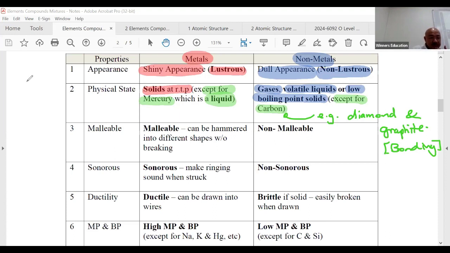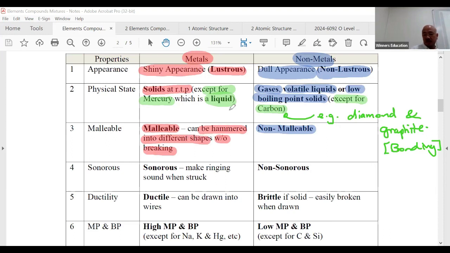Next, very important. Metals have a very important keyword here: malleable. Non-metals are non-malleable, like plastic, wood, and glass. What is malleable? The definition is that it can be hammered into different shapes without breaking. It won't break easily.